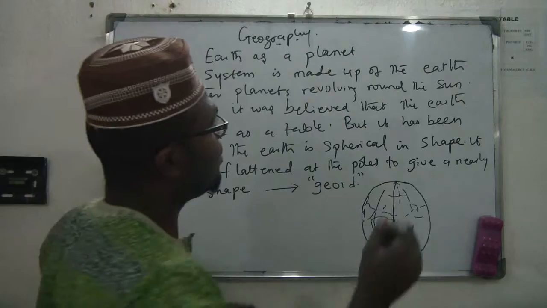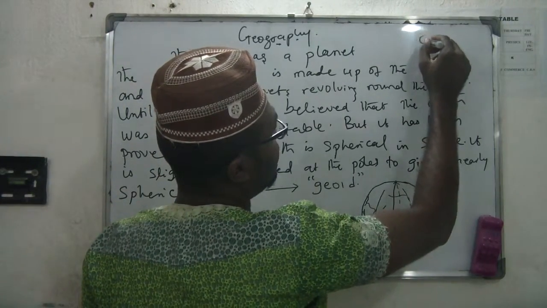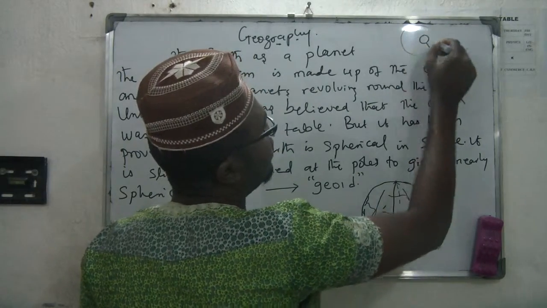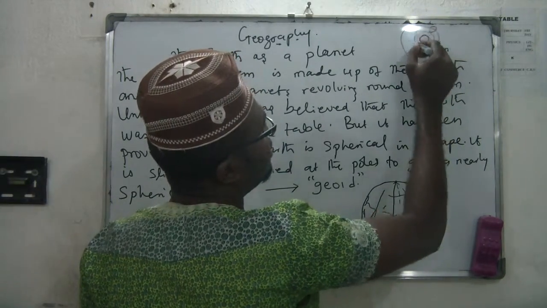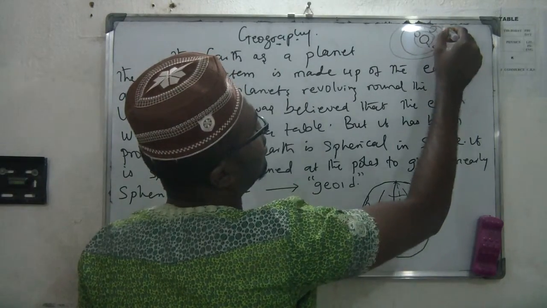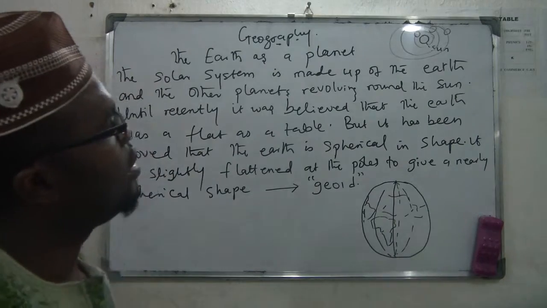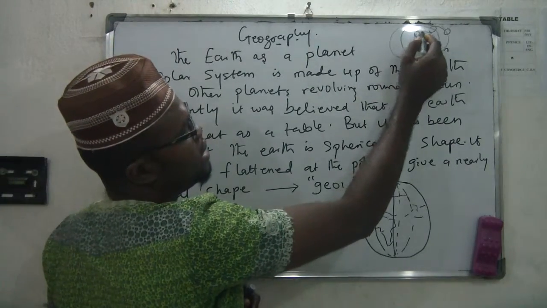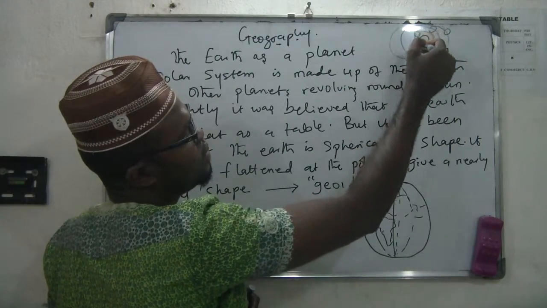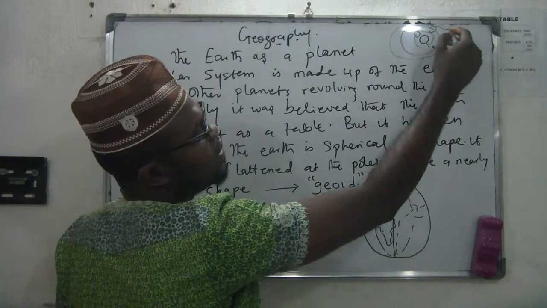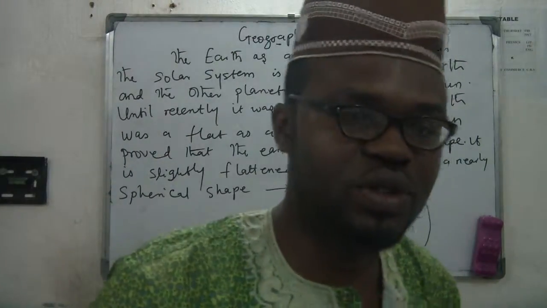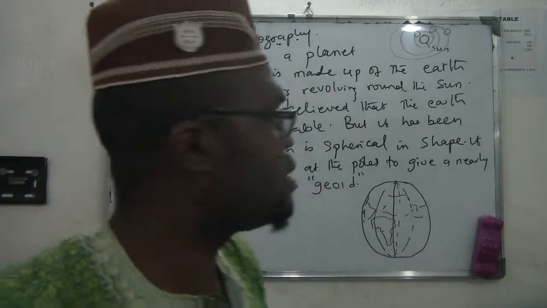So the solar system is something like this. We have the sun. Then revolving around the sun are the planets, each of them. They move around the sun in their own path. So you have the Earth, you have Mars, you have Jupiter, you have Saturn, you have Pluto. All of them are planets.